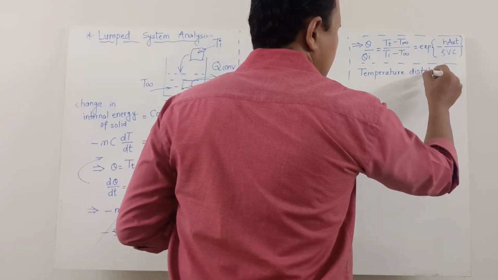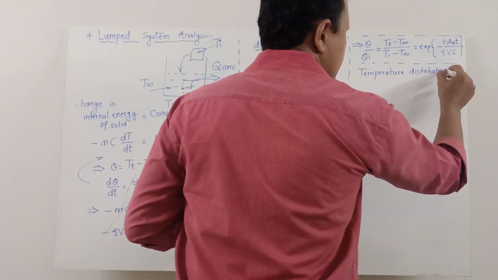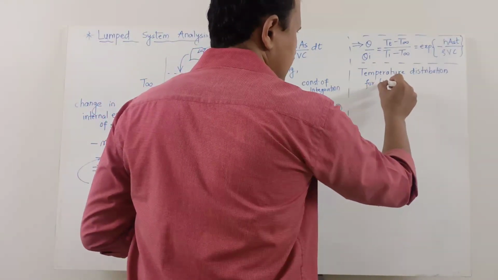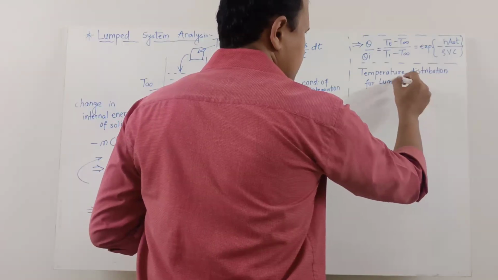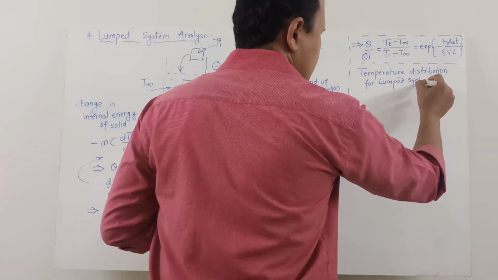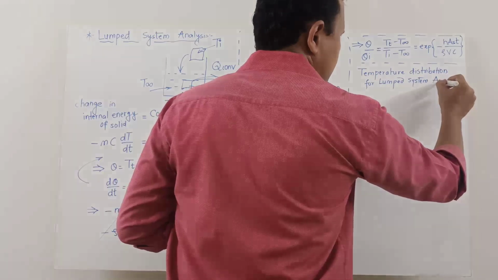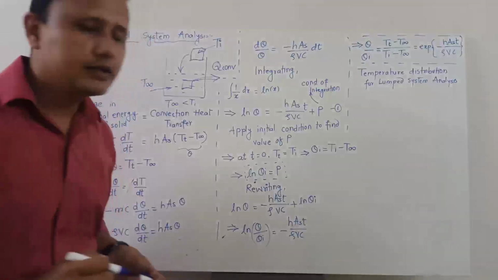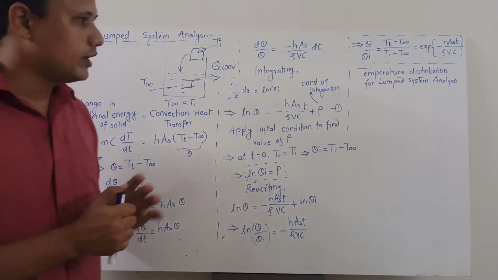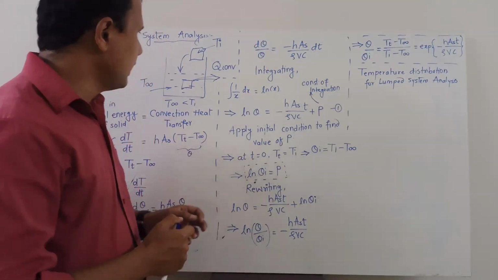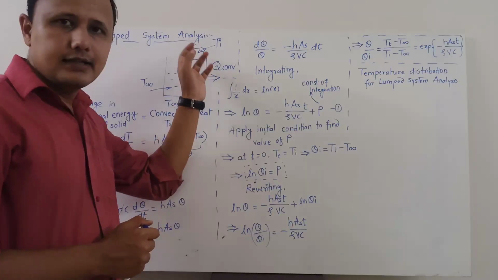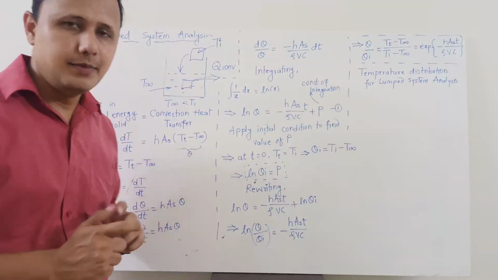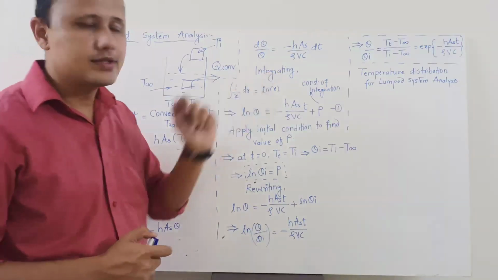In case of lumped system analysis. The particular thing that we have already considered in the theory is that the temperature gradient inside this solid was minimum, it was negligible, because of which we could derive this formula.